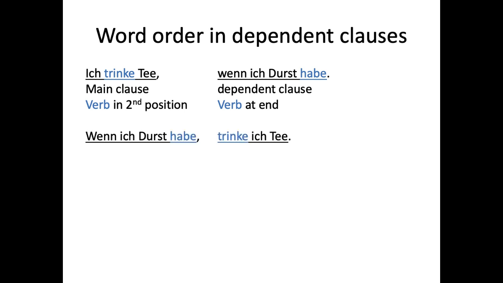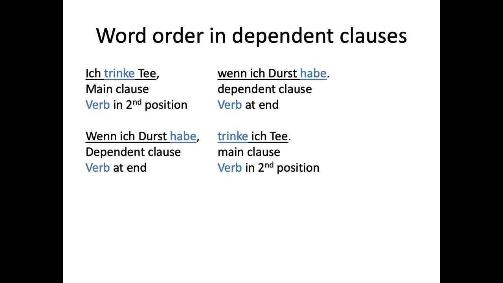dependent clause. But then let's flip it around, and we want to, just for stylistic reasons, start with our dependent clause and then follow up with our main clause. So that would be, Wenn ich Durst habe, trinke ich Tee, where your verb's going to be at the end of the dependent clause, and the verb's going to be in the second position of your main clause, but it kind of looks like the verb is in the first position of the main clause. But it's not really. It's actually in the second position because the dependent clause is occupying the first position. The dependent clause is one big grammatical unit. It's a microcosm of the entire sentence, so it is occupying the first position.